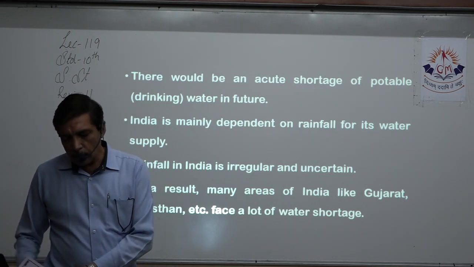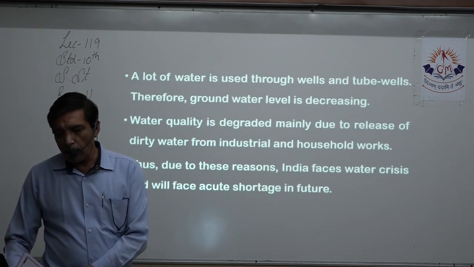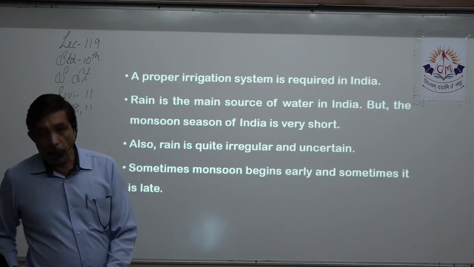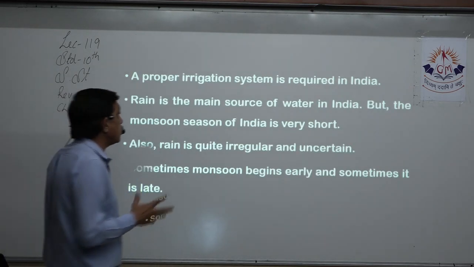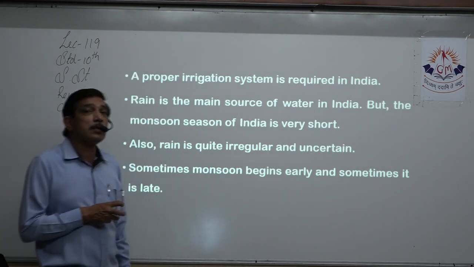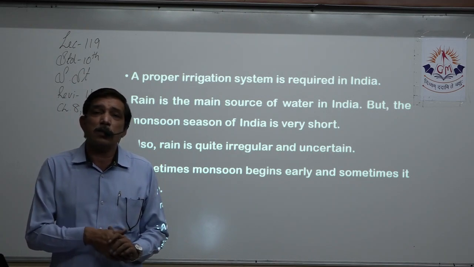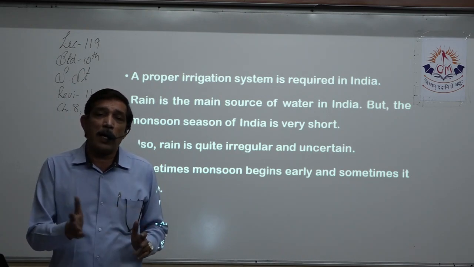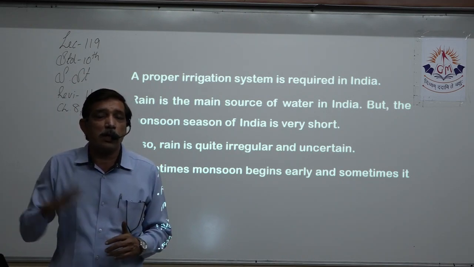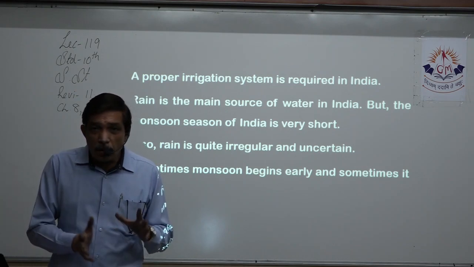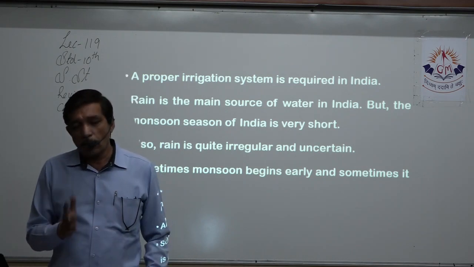One of the last questions is, proper irrigation system is required in India. Yes, because India is an agrarian country, it is totally dependent on the monsoon. So unless we do something to collect that monsoon water, which otherwise just flows and erodes the land and takes away all the silt and dumps it in the sea, it's of no use.